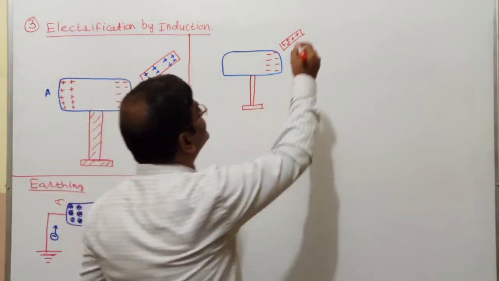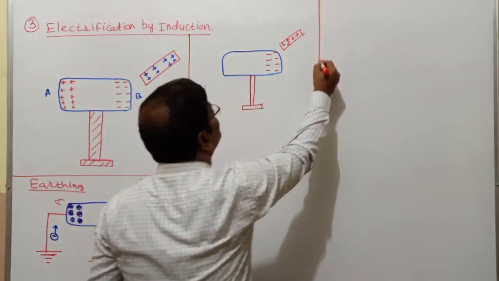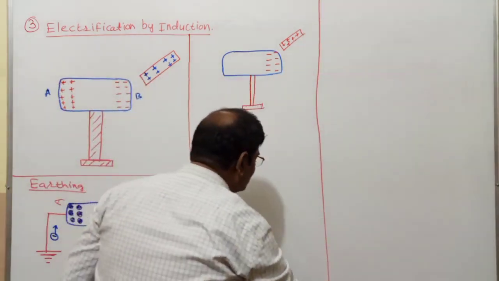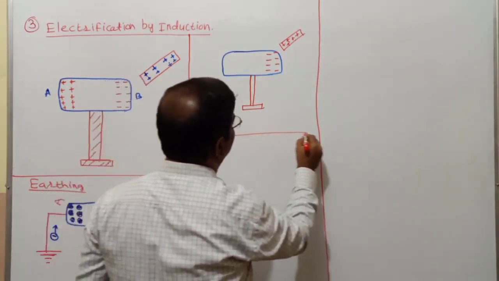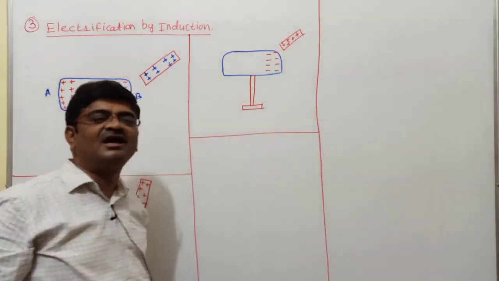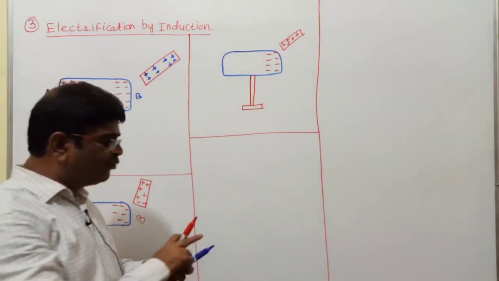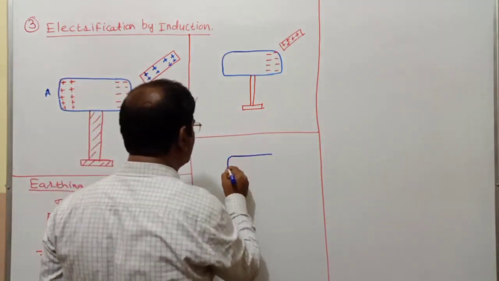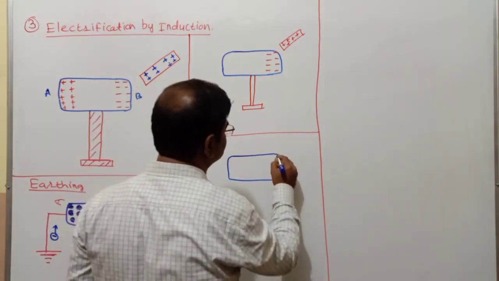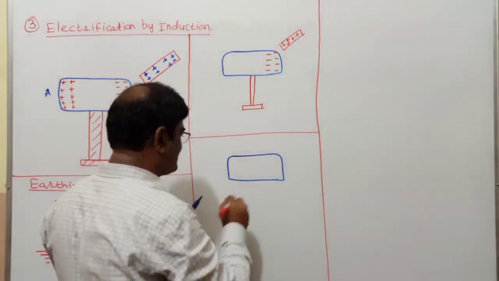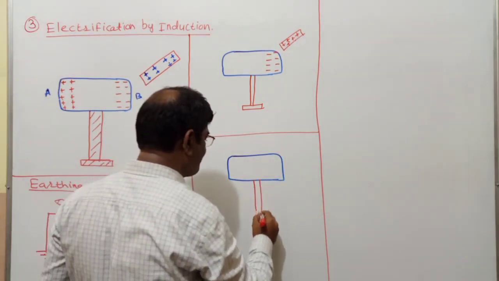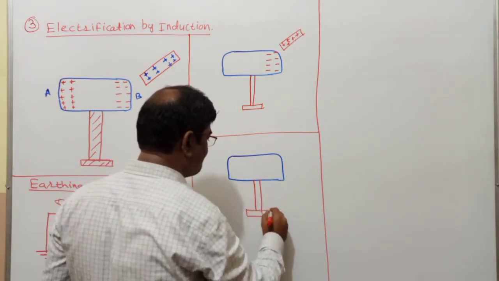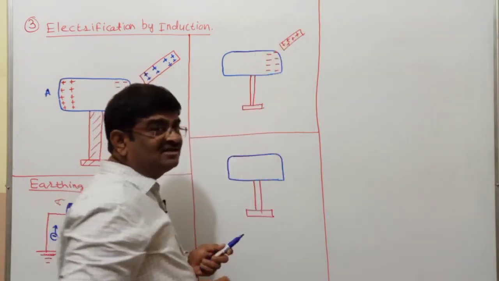Once I do that, I will further have to remove the glass rod also. When I remove that glass rod, what I see is this. The glass rod is not there now.